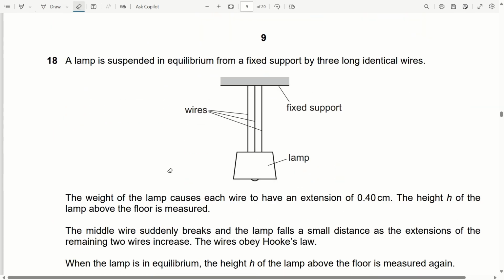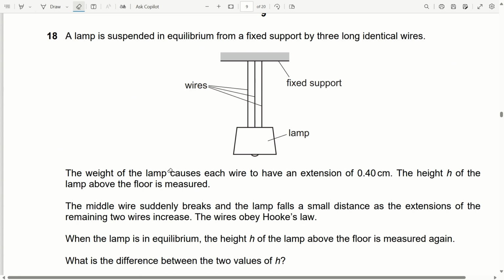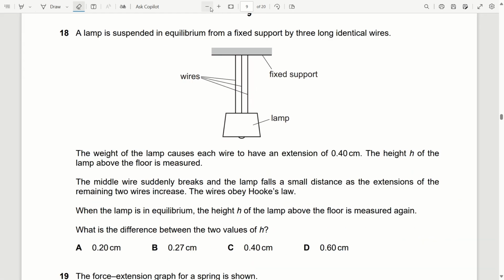Question 18th. A lamp is suspended in equilibrium from a fixed point by three long identical wires, and the weight of the lamp causes each wire to have an extension of 0.40 centimeter. The height h of the lamp above the floor is measured. The middle wire suddenly breaks and the lamp falls a small distance as the extension increases.